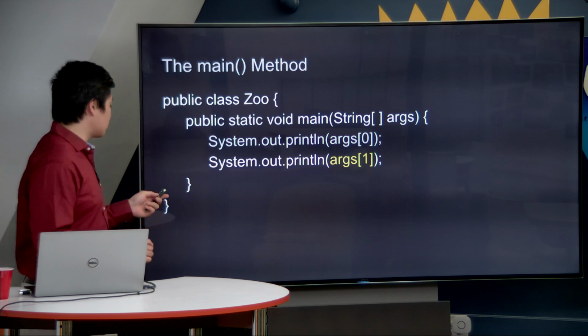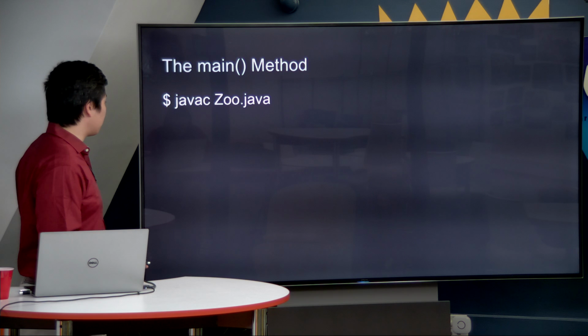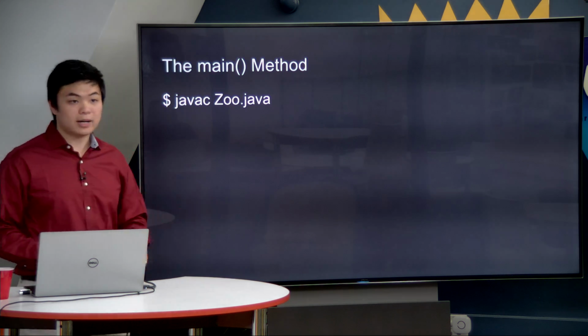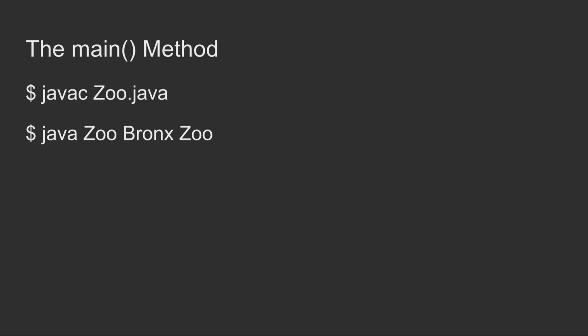But let's take a look at us trying to implement this program in our terminal or in our command prompt. So first, obviously, we would have to compile it, javac Zoo.java, and then afterwards, we assume that it compiles without error. Let us try to run it. And in this case, we run it with the java keyword, Zoo, and then we put in two command line arguments, Bronx Zoo specifically. So what will be printed out afterwards? Exactly what we expected it to. Bronx, new line, Zoo.